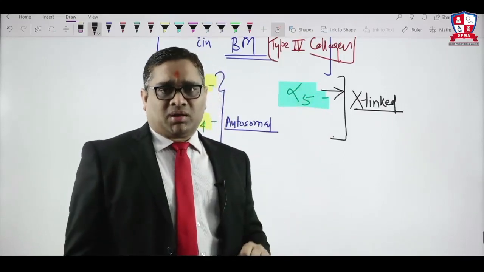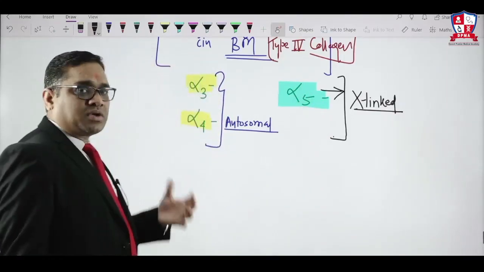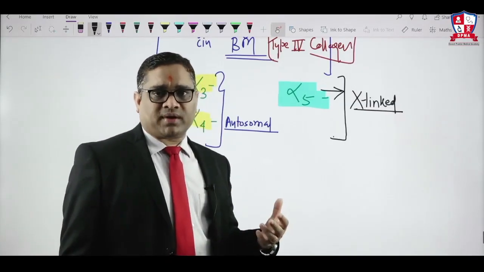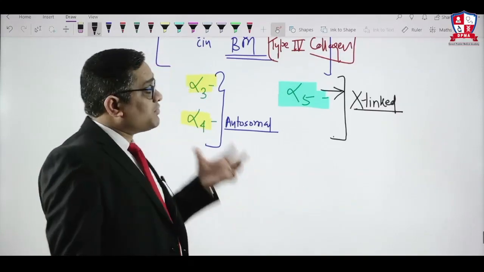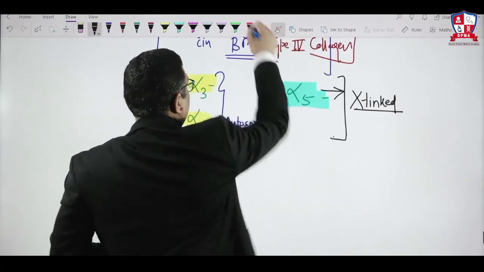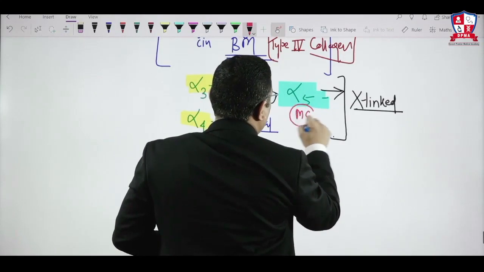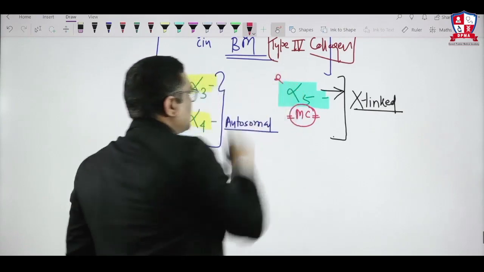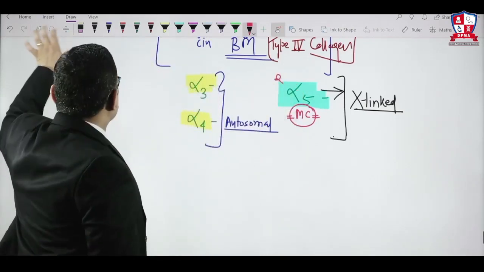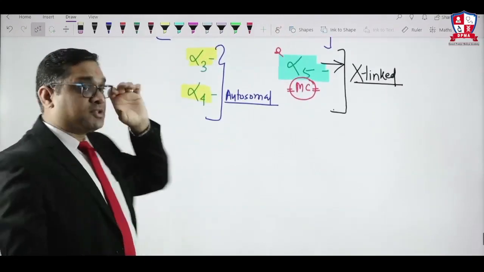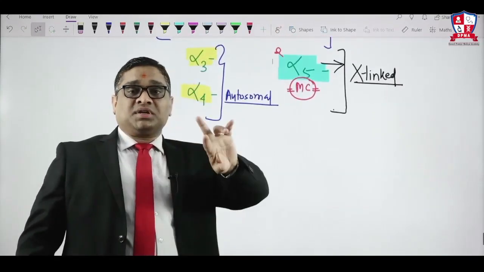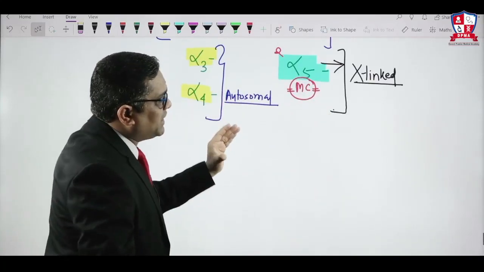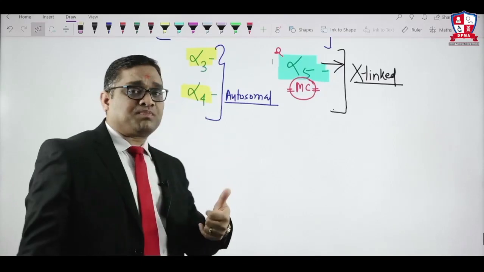So there was a question in AIIMS exam where examiner had asked that patient was having sensory neural deafness, hematuria. So which of the following chain will be affected in this patient? So examiner is asking which is the most common. What is the most common affected chain? So remember, this will be the most commonly affected chain overall in Alport syndrome, and that was the answer in case of the AIIMS exam, right? So the problem is alpha 3 chain is also affected here, and alpha 3 chain was also affected in Goodpasture syndrome. So how you are going to discriminate Alport syndrome from the Goodpasture syndrome?